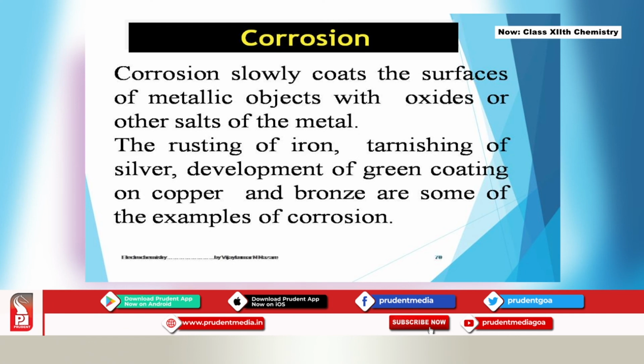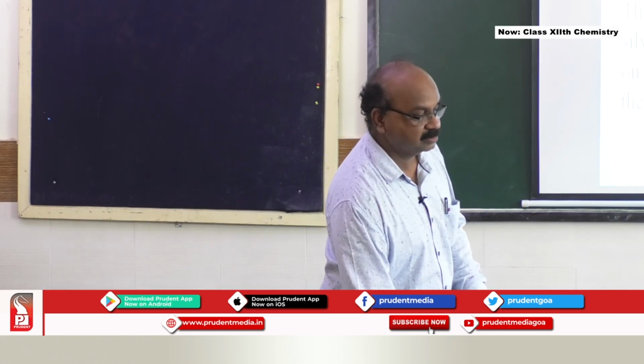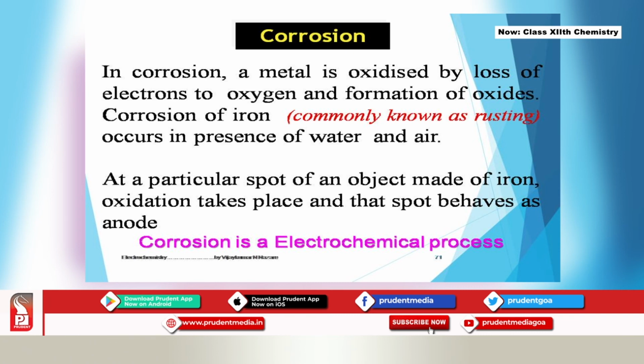But the main thing is rusting of iron. A lot of things are getting wasted because of this. In corrosion, a metal is oxidized by loss of electrons to oxygen and formation of oxide.